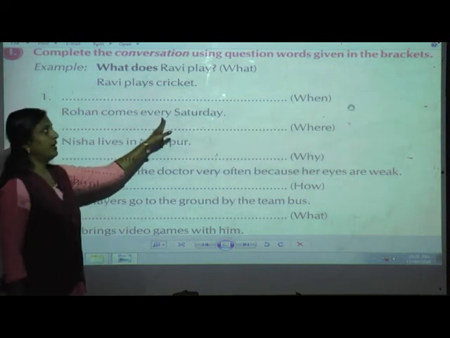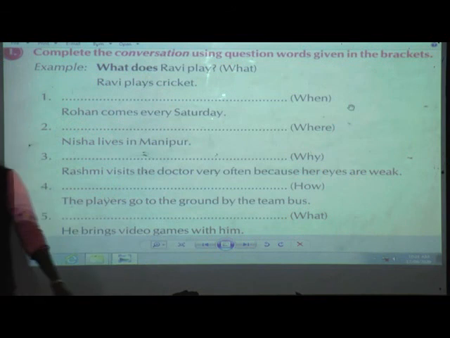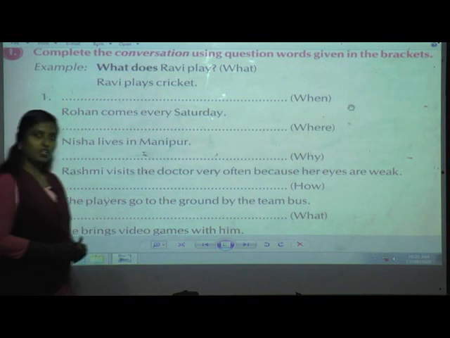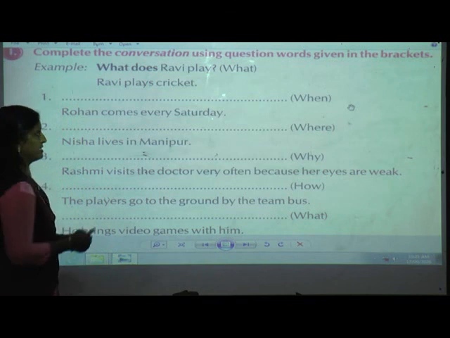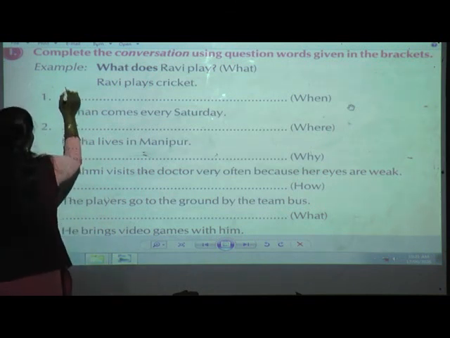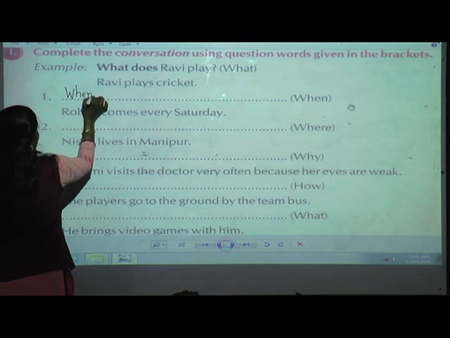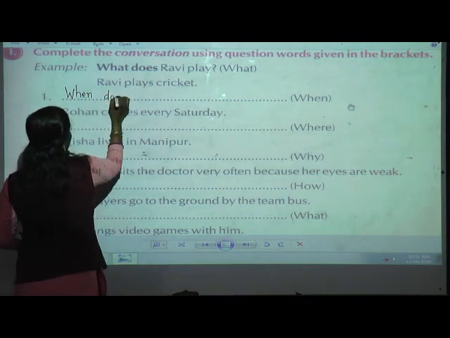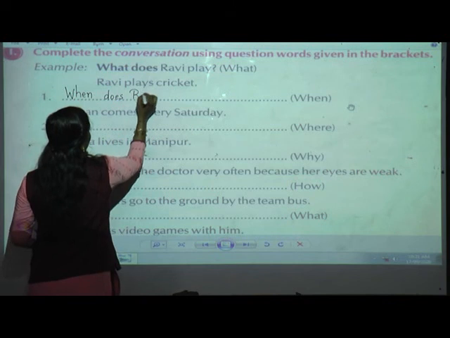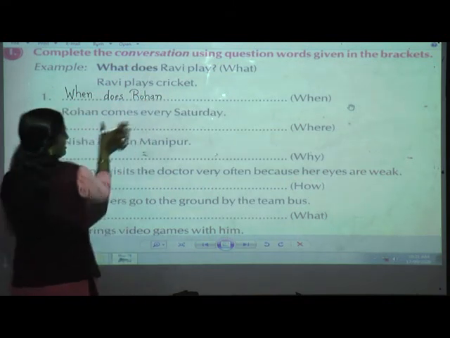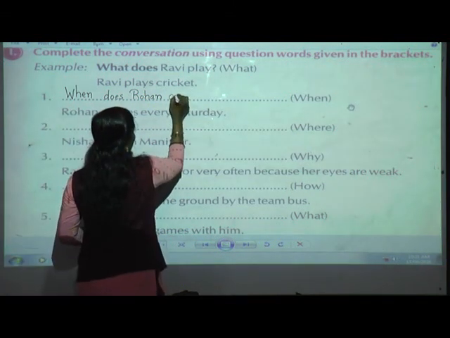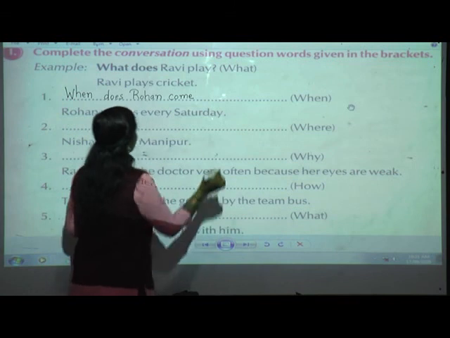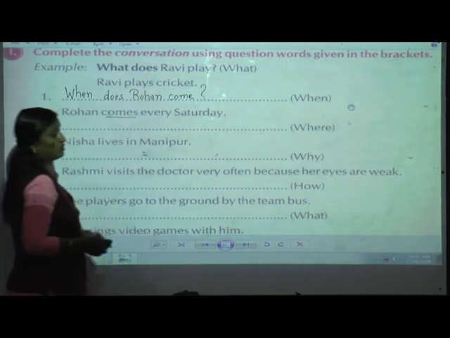Okay, so what is the first one? Rohan comes every Saturday. And what is the hint given over here? When. Now what is Rohan? Rohan is a singular subject. So what am I going to use, students? Yes, I am going to use does. So first what will I write? I will write the WH. When does Rohan, what is the verb over here? Comes. So I will write the original form of the verb. Come. Question mark.